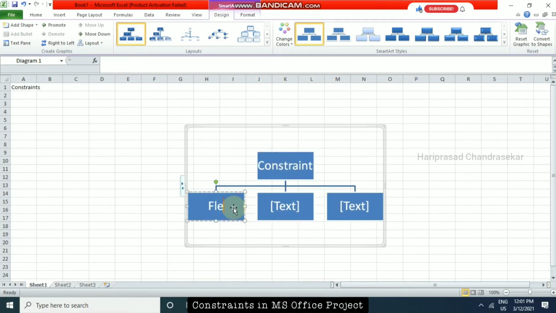So we have flexible constraints, and also we have inflexible constraints and we also have semi-flexible constraints. Okay, these are the three types of constraints.